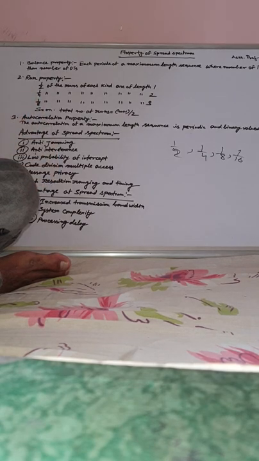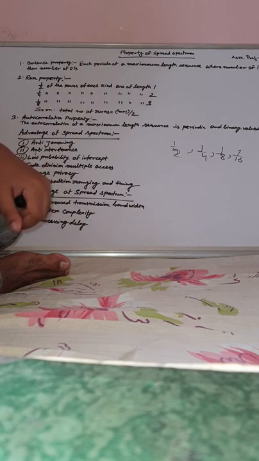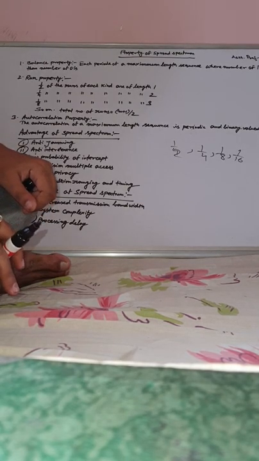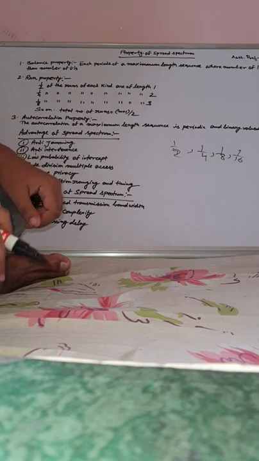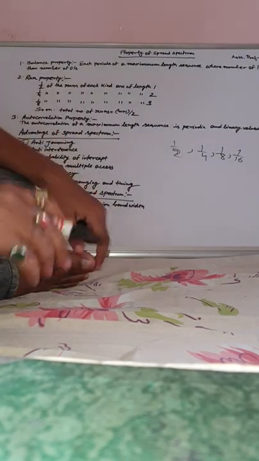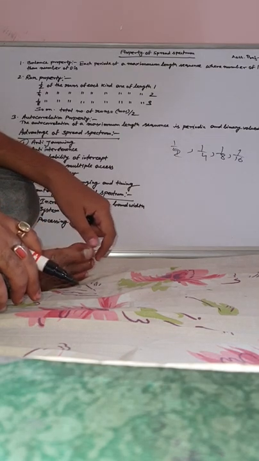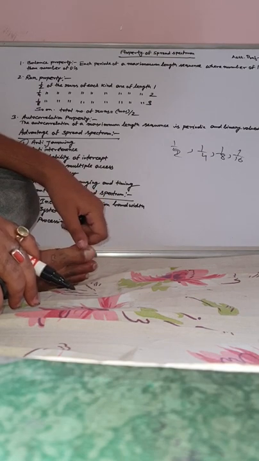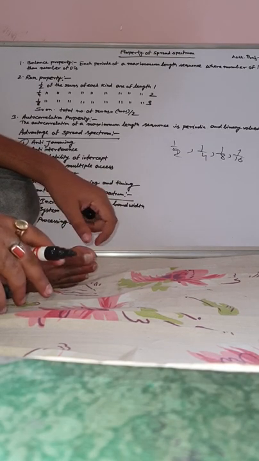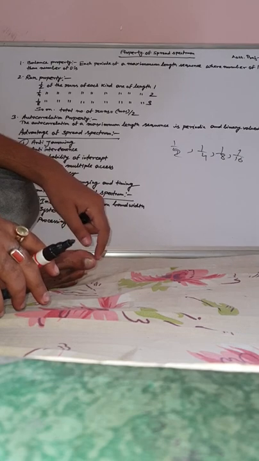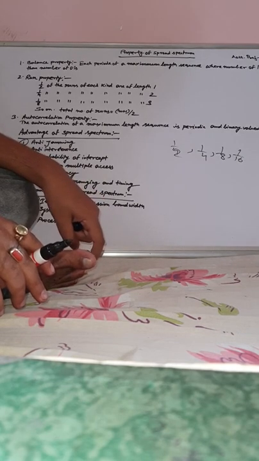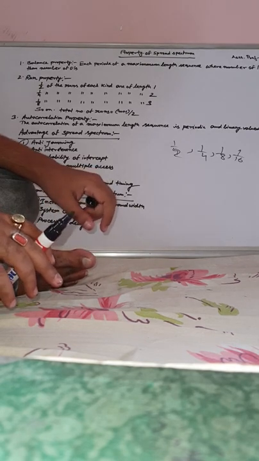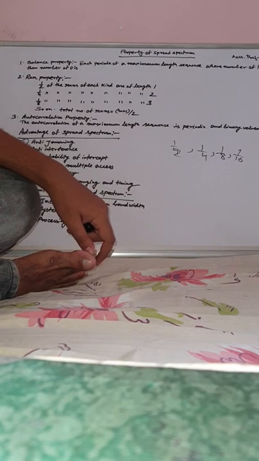These are some advantages of the spread spectrum technique, and the disadvantages are increased transmission bandwidth: we need huge bandwidth to transmit the signal. System complexity: we have already seen the FSK signal, the FHSS signal generation and the pseudo noise code generator, and how complex the internal circuitry of the FHSS modulation technique and the PN sequence code generator is.